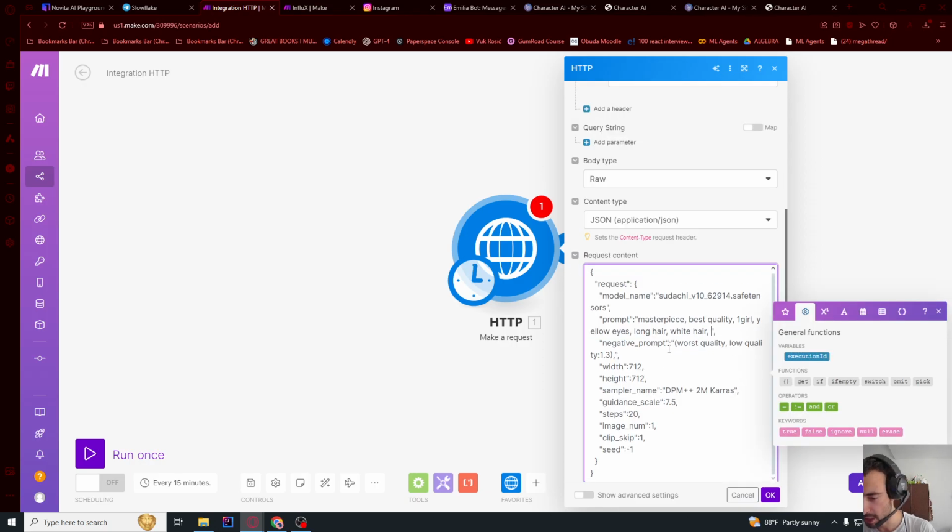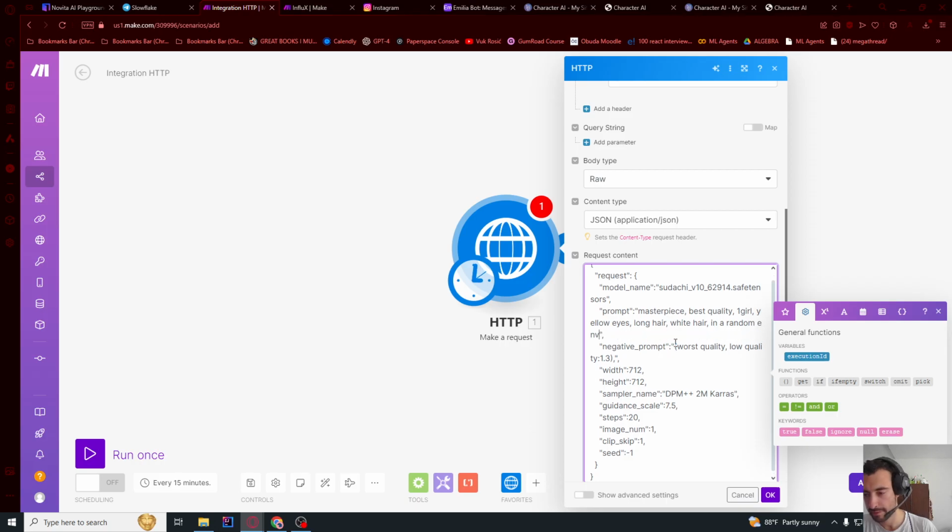But now we don't have this prompt. Let me just say, like, a random environment. Now you can maybe play with this. Maybe you can make a bunch of prompts in your Airtable and then pass each prompt each day, or you can maybe add another module before this LLM module to tell it to randomly generate a prompt for the image generator for this person, like to randomly describe some environment and then pass that generated prompt into this one. So this is how you can do this.